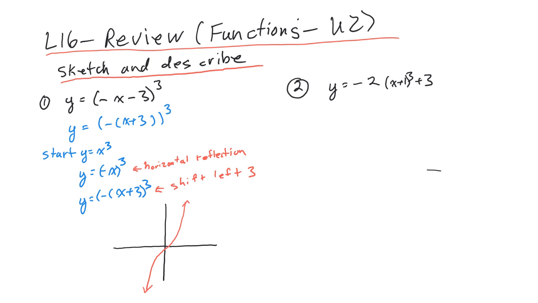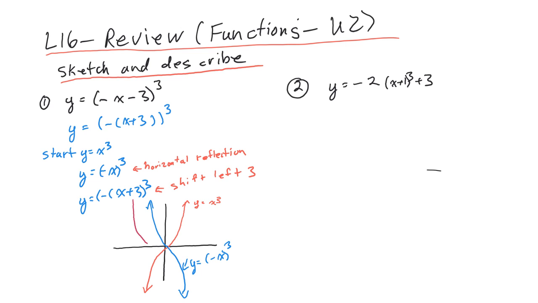So now when we graph this, our original graph looks like this. Okay, so that is y is equal to x cubed. When we reflect it in the y-axis, it looks like this, and this is y is equal to negative x cubed. Now that we've got that, we have to show the last and final shift, which is 3 units to the left.